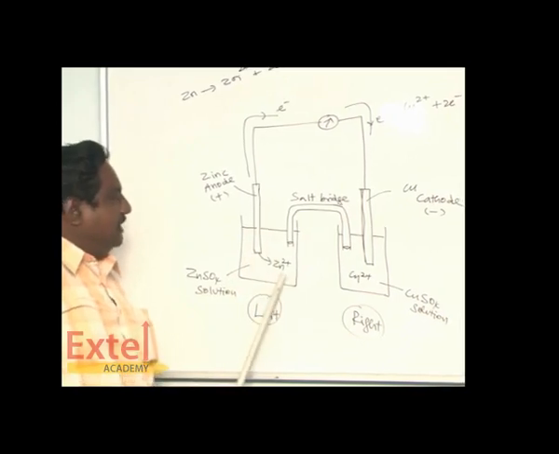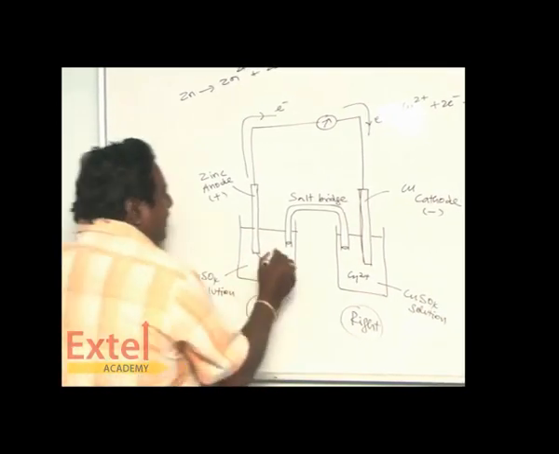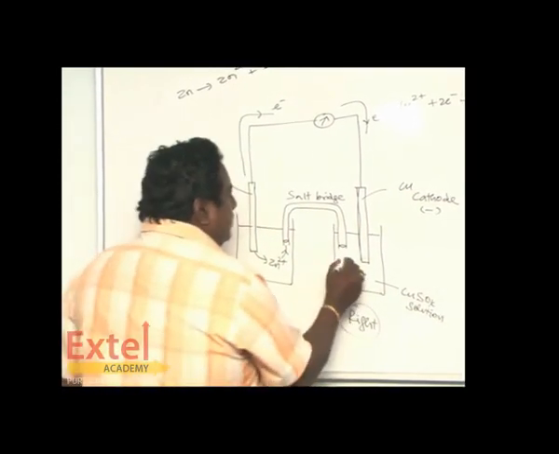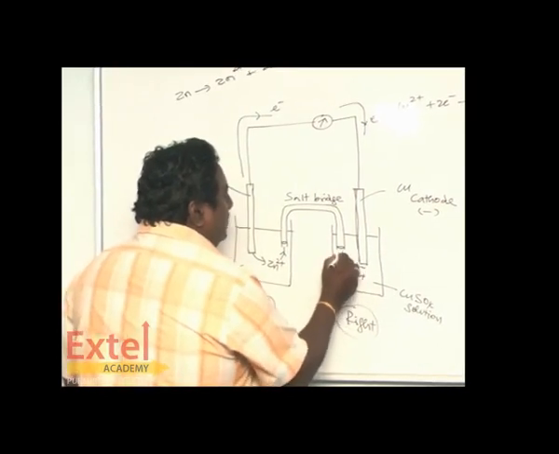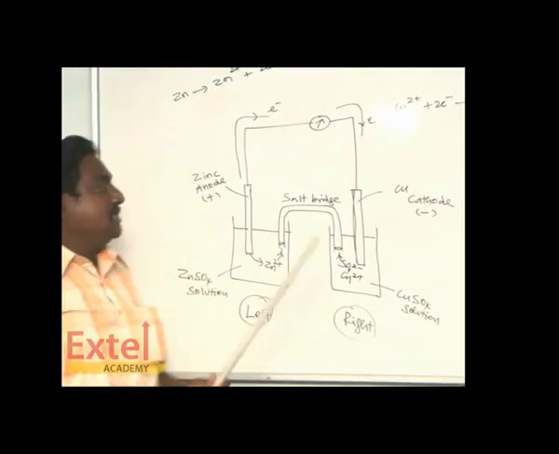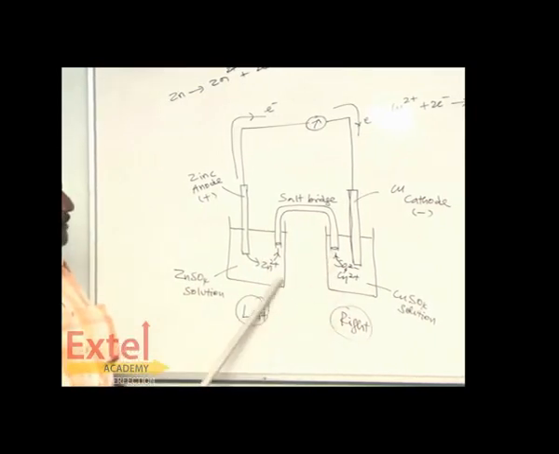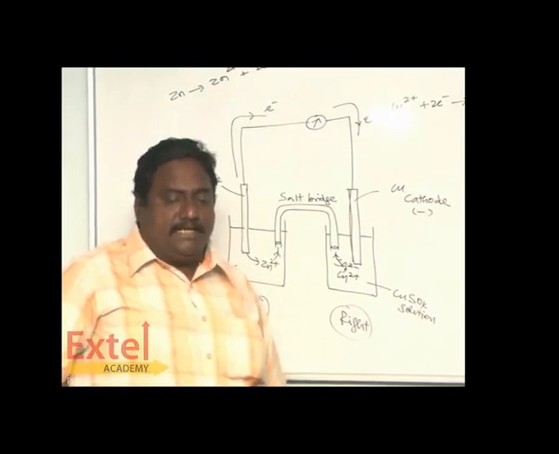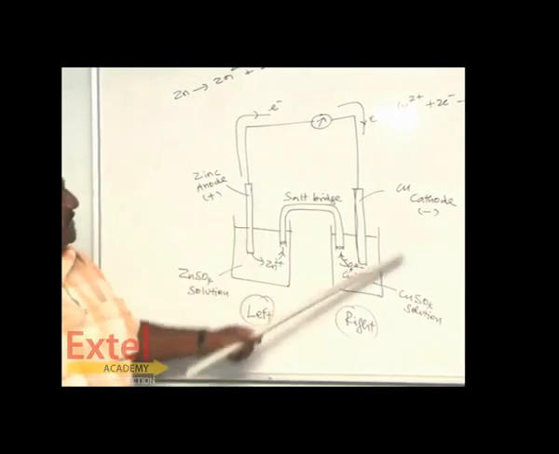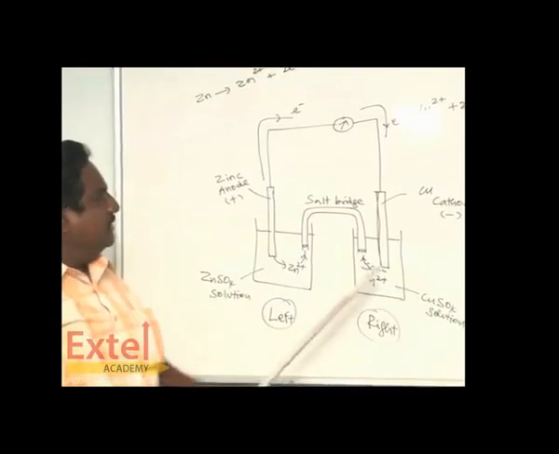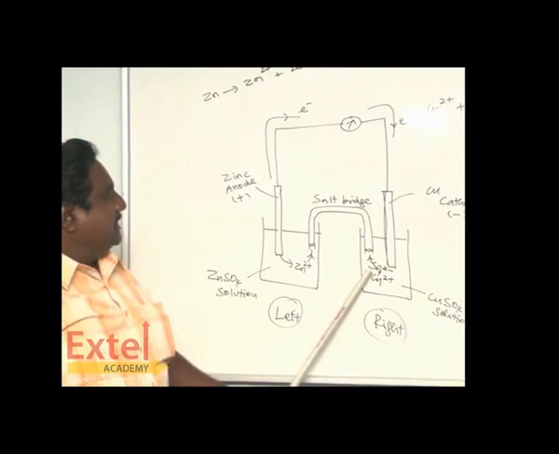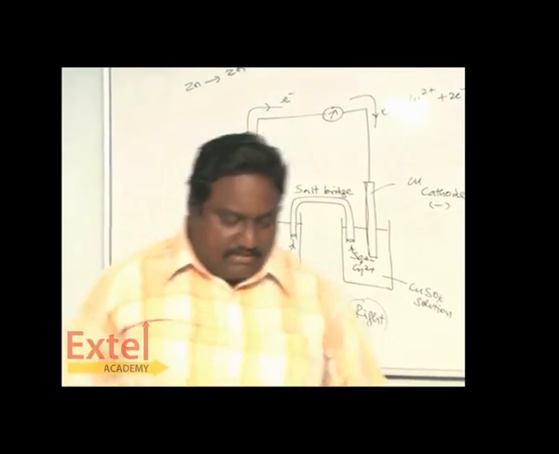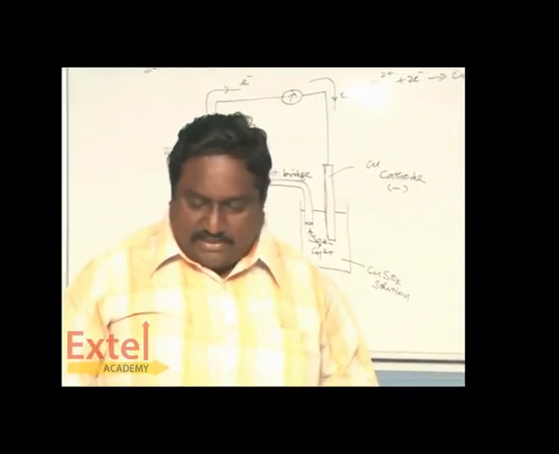In the salt bridge, the zinc ion travels in this direction and the sulfate ion travels in this direction. These two combine in the salt bridge to form zinc sulfate. This is the basic operation of Daniel cell. During this process, when electrons transfer in the outer circuit and the zinc ion and the sulfate ion travel in the salt bridge, a current is produced. Current starts to flow through Daniel cell.